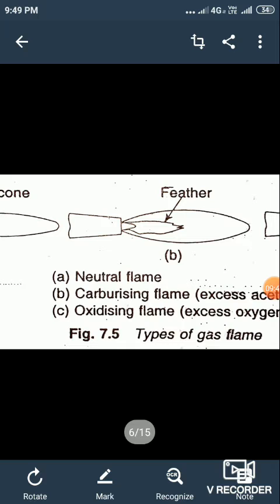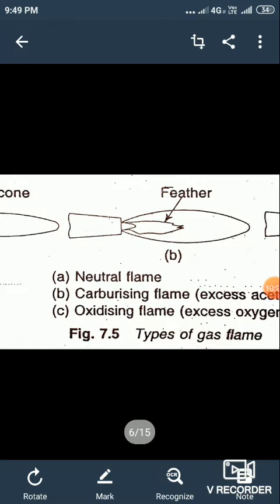The carburizing flame contains two sharply defined zones like that of neutral flame, that is one inner white cone and the outer blue flame envelope. Between these two, there is an addition of a third zone which is whitish in color, known as intermediate flame feather. Okay, and this carburizing flame is used for welding monel, low carbon steel, some alloy steel.